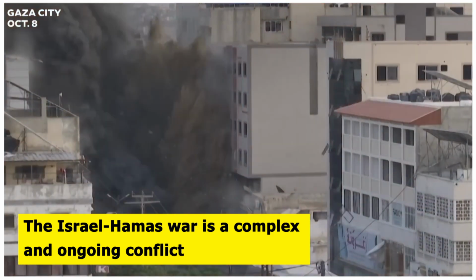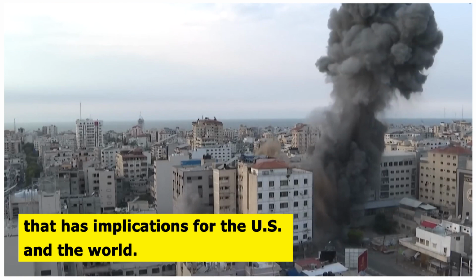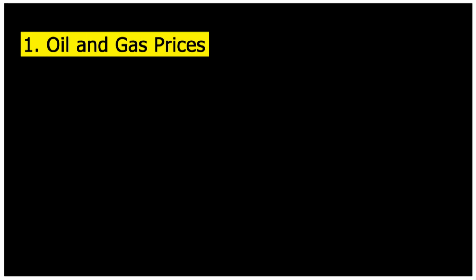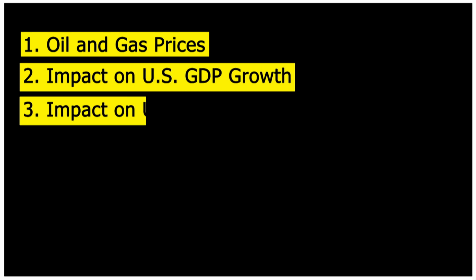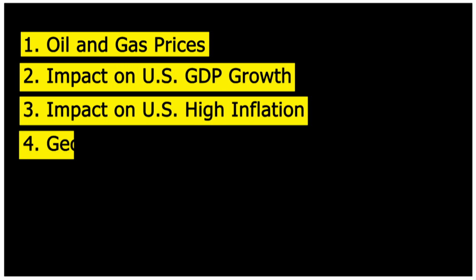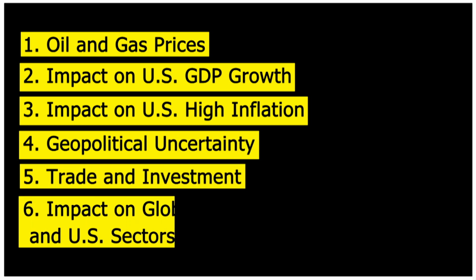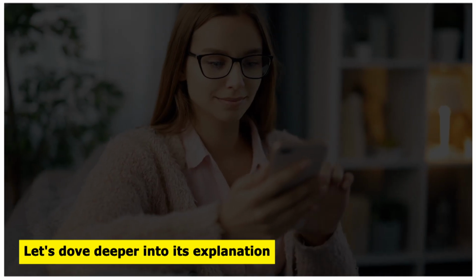The Israel-Hamas war is a complex and ongoing conflict that has implications for the U.S. and the world. Here are some of the main ways the war affected America. 1. Oil and gas prices. 2. Impact on U.S. GDP growth. 3. Impact on U.S. high inflation. 4. Geopolitical uncertainty. 5. Trade and investment. 6. Impact on global economic growth and U.S. sectors. Let's dive deeper into its explanation.